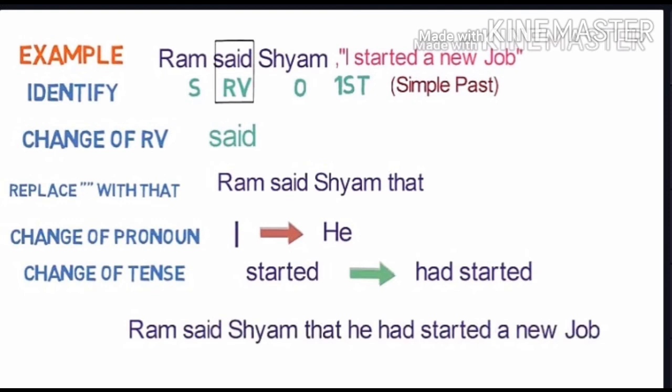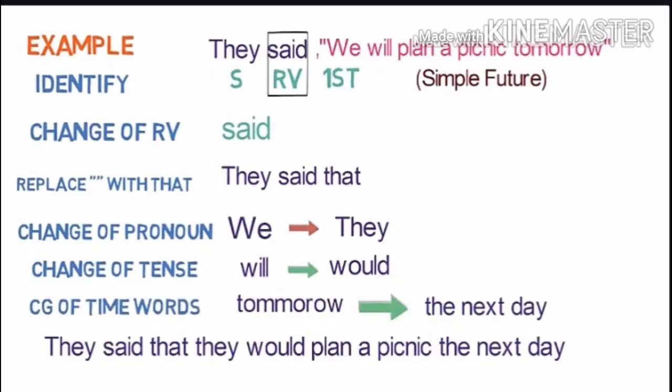Let's look into the next example. They said, "We will plan a picnic tomorrow." The first step is identification. Here "they" is the subject, "said" is the reporting verb, and "we" is the first person. Now here "said" is in the past tense, so we need to see the tense of the reported speech. It is in simple future tense. The second step is the change of reporting verb. As per the chart I gave you, "said" will not be changed.